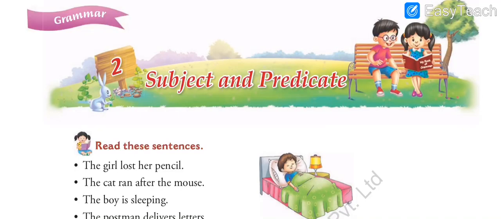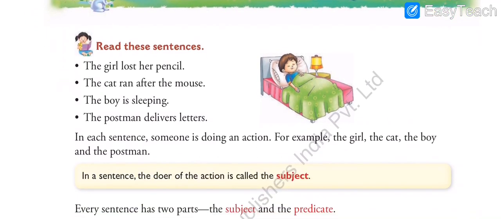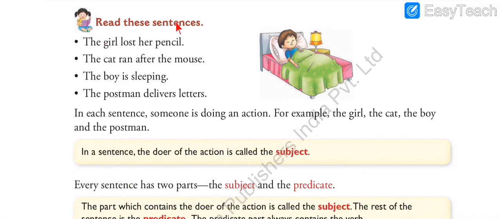So as you can see on your screen, chapter number 2 is subject and predicate, our new topic for today. And let us understand this lesson. First, read these sentences. The girl lost her pencil. The cat ran after the mouse. The boy is sleeping. The postman delivers letters. These are the sentences, as you can see.